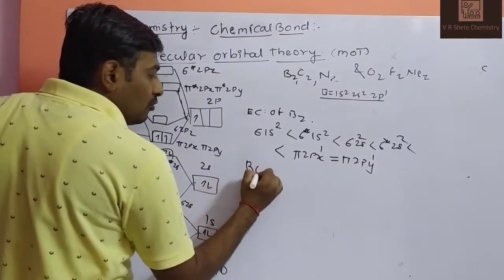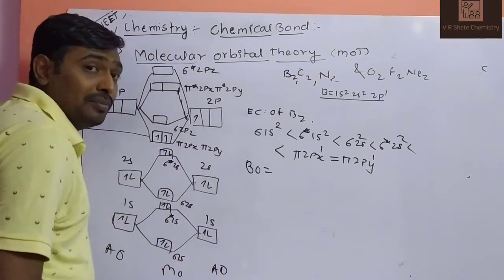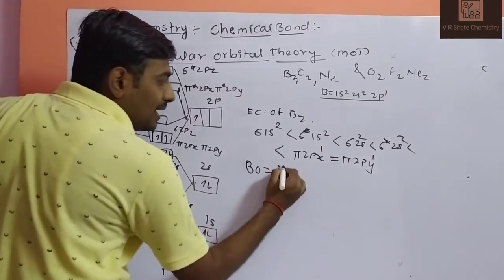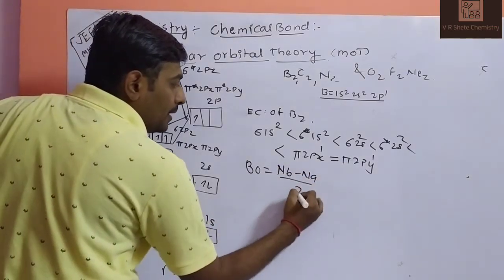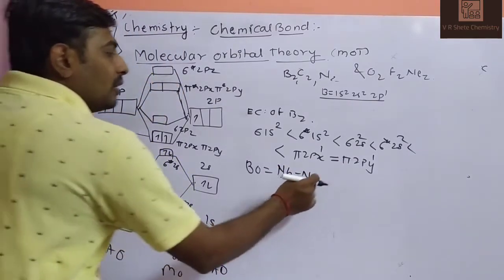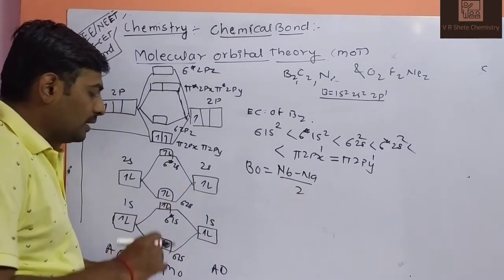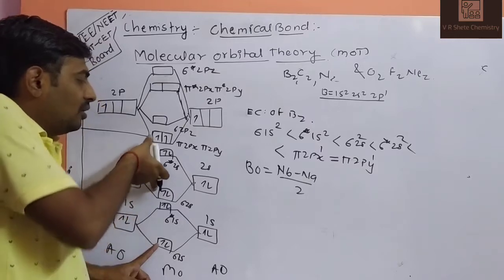Bond order: what is the formula? Bond order means the number of bonds in the B2 molecule. The formula is (NB minus NA) divided by 2, where NB means bonding electrons and NA means anti-bonding electrons. So NB: 1, 2, 3, 4, 5, 6.